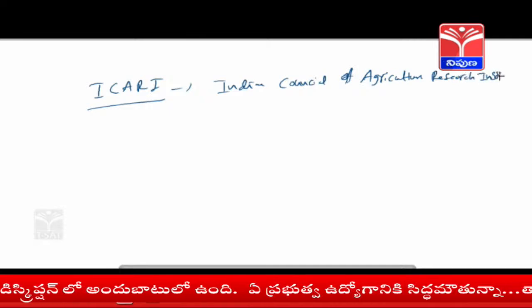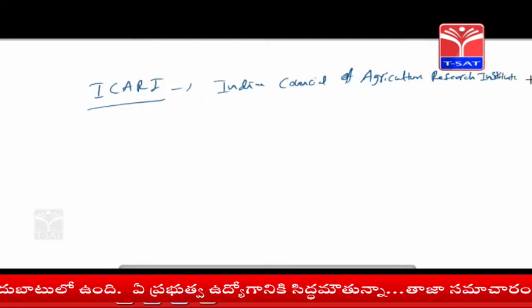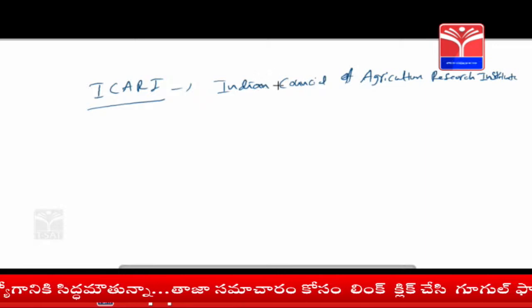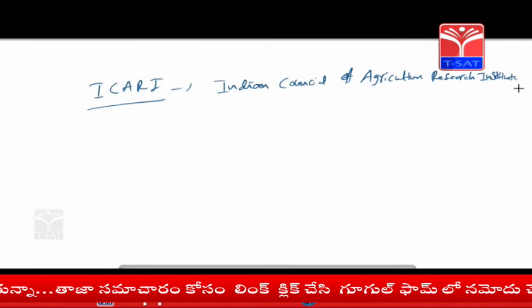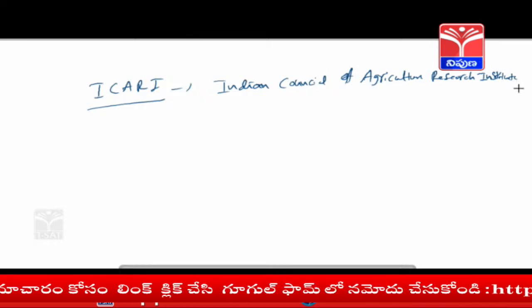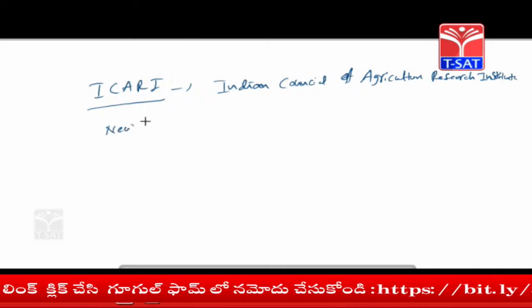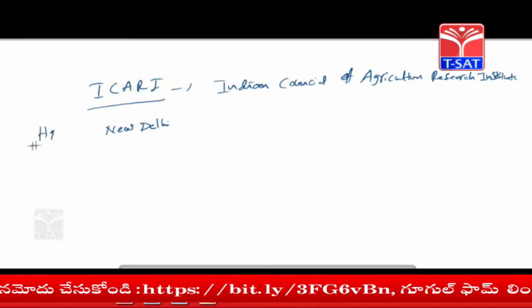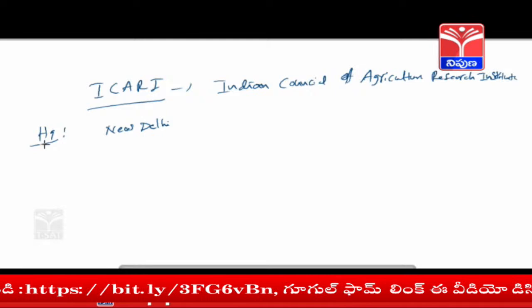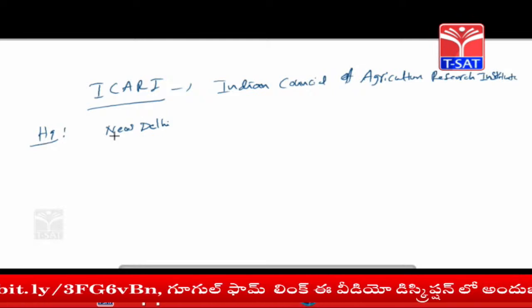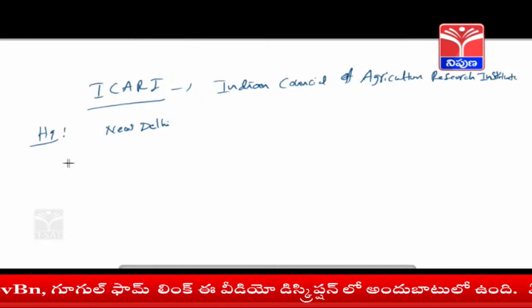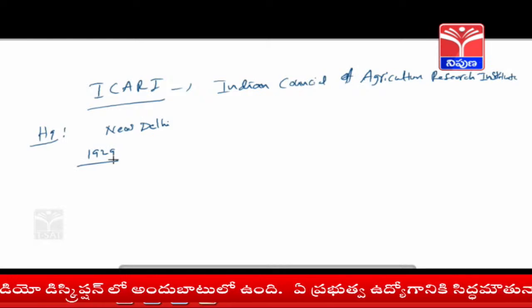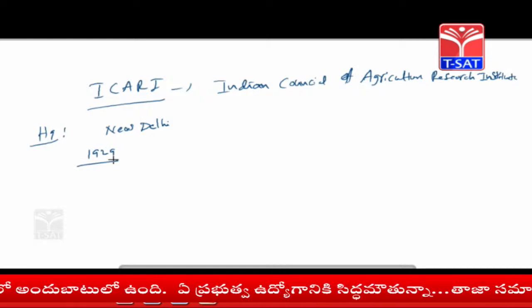The headquarters is in New Delhi. It was launched in the year 1929, and the old name is Imperial Council of Agriculture Research.